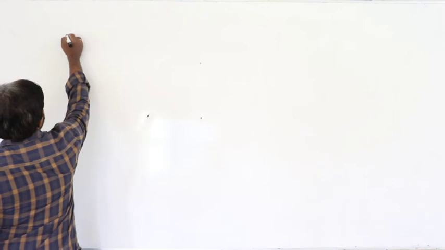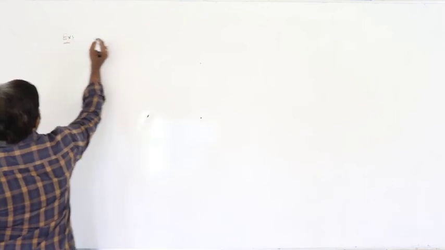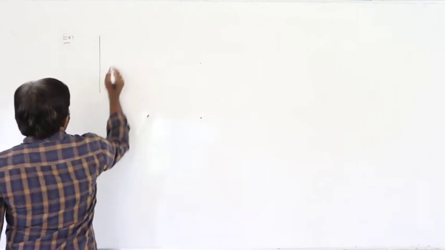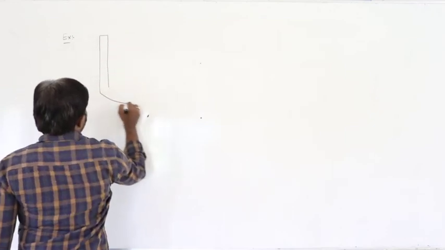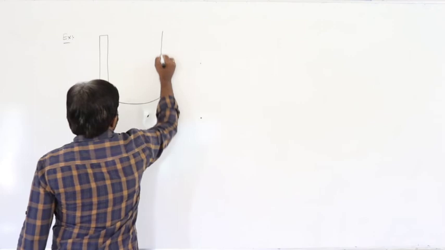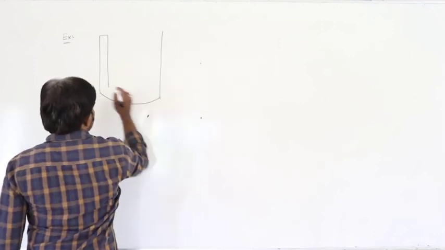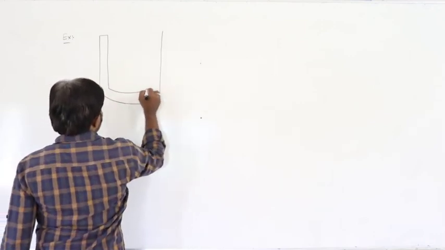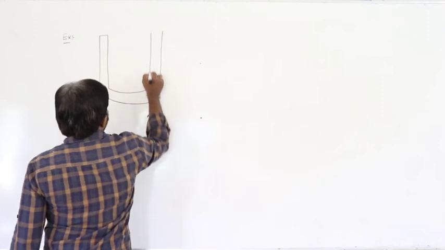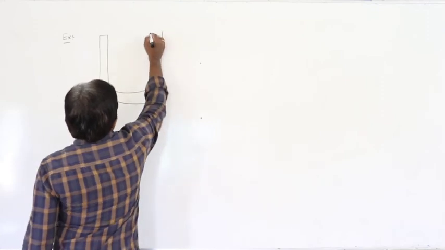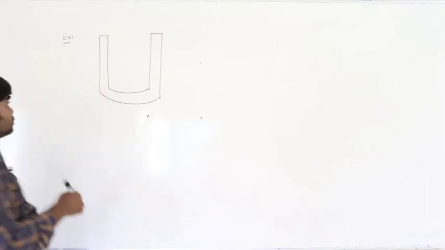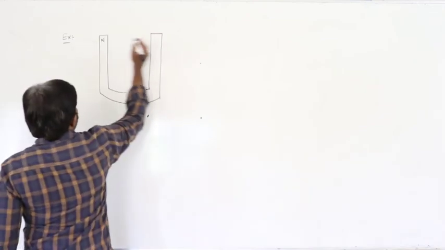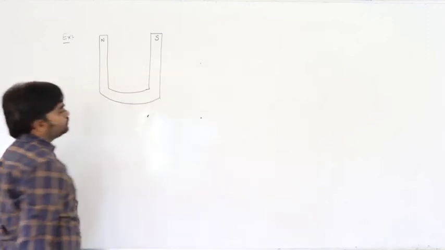Next, one more example in the case of magnetic field. Let us say it is a horseshoe magnet, with a north pole and a south pole.